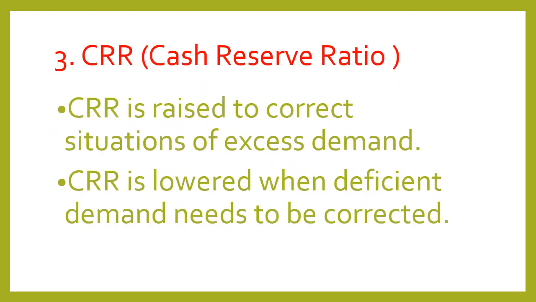The next monetary policy is CRR. Now CRR is cash reserve ratio. It is the minimum percentage of the cash that commercial bank has to keep with the central bank. Now CRR is raised to correct the situation of excess demand. How?